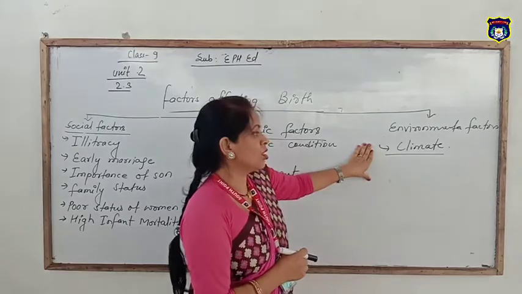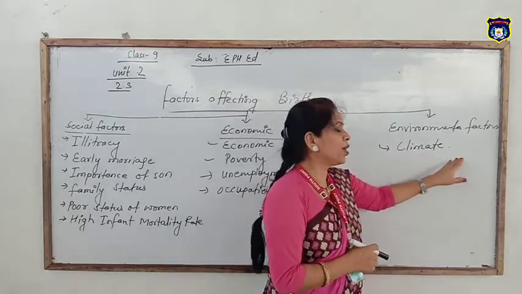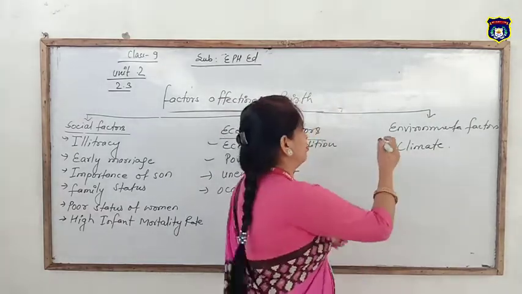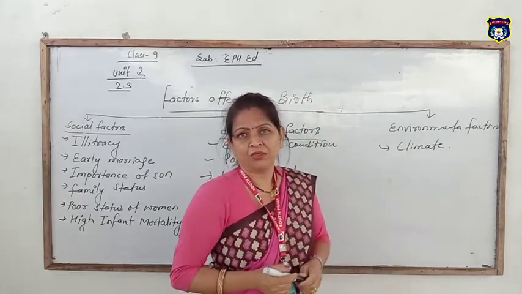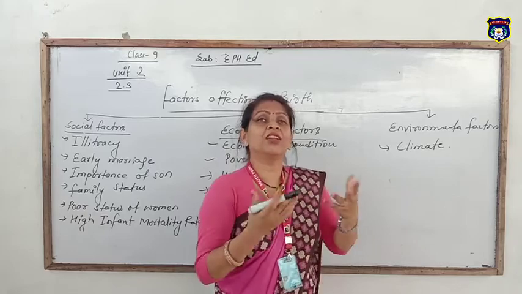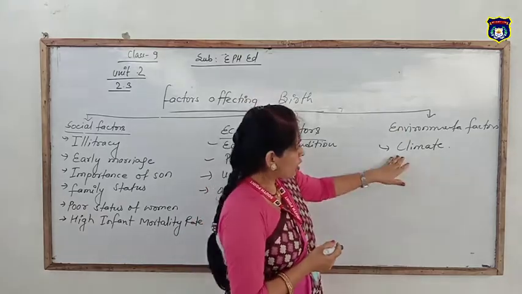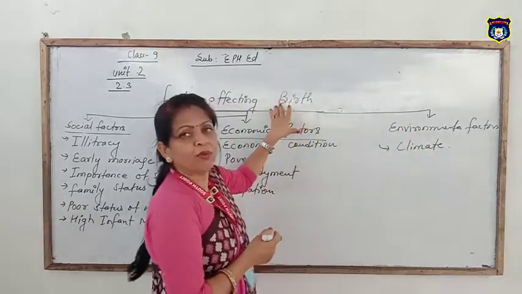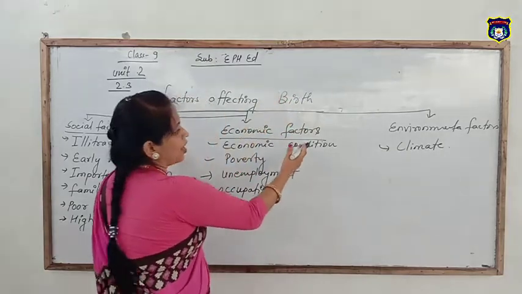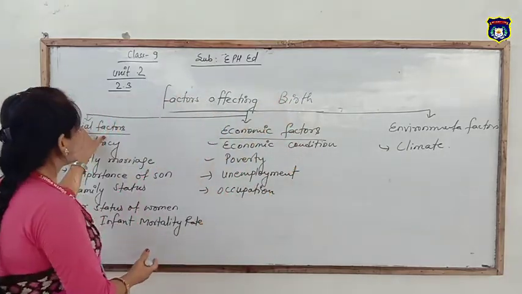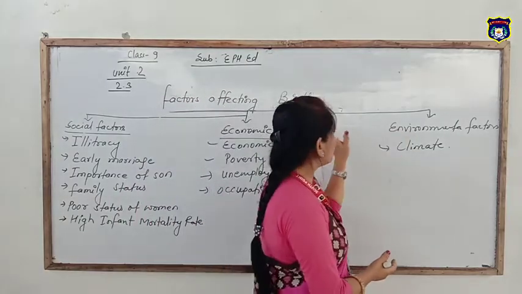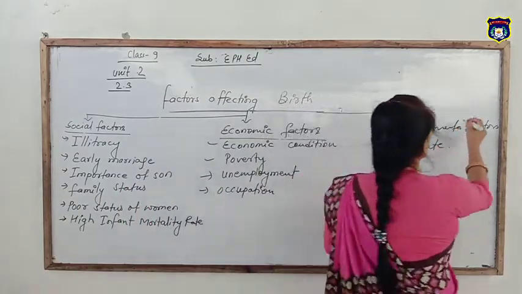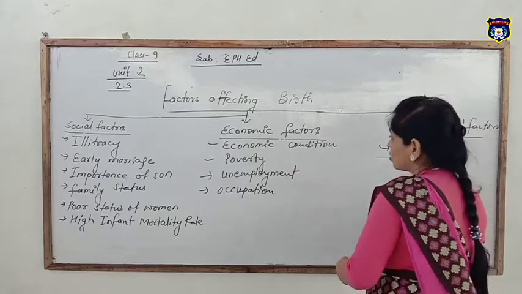And due to this, climate affects birth, because in hot climates people mature early, their organs develop early. That's why they bear comparatively more births, and these are our social factors, economic factors and environmental factors which affect birth.